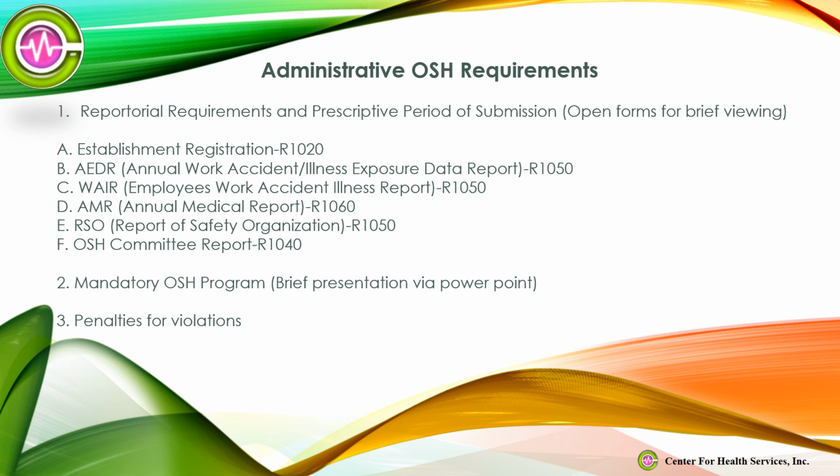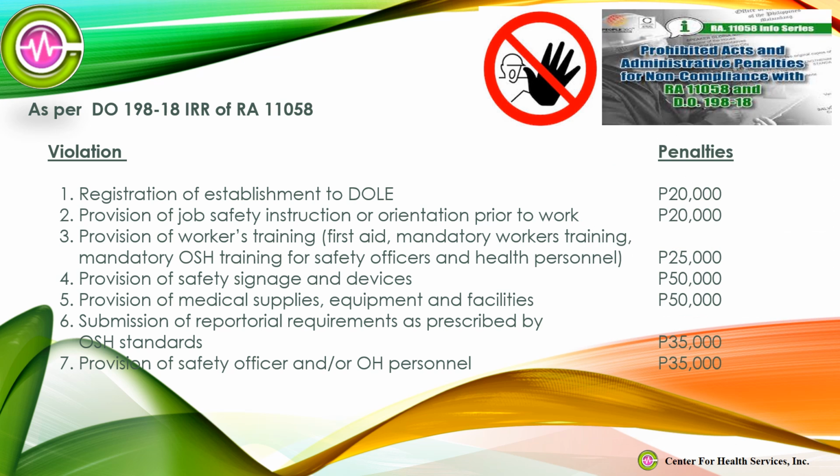3. Penalties for Violations, as per DO 198-18 of RA 11058. Violation penalties: 1. Registration of establishment to DOLE, P20,000. 2. Provision of job safety instruction or orientation prior to work, P20,000. 3. Provision of workers' training, first aid, mandatory workers' training, mandatory OSH training for safety officers and health personnel, P25,000. 4. Provision of safety signage and devices, P50,000.